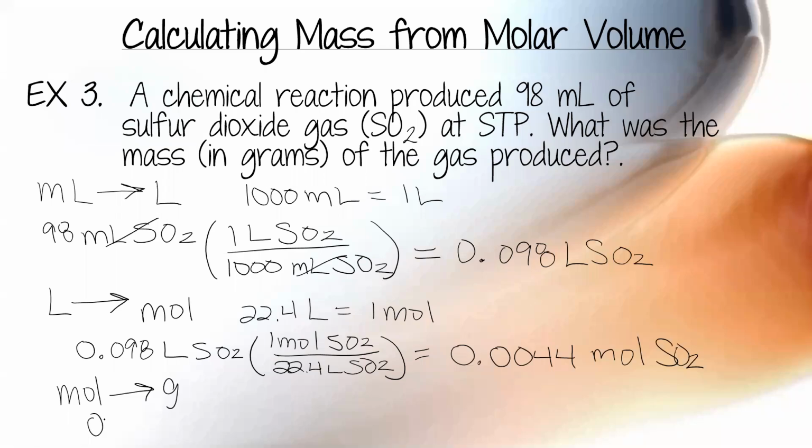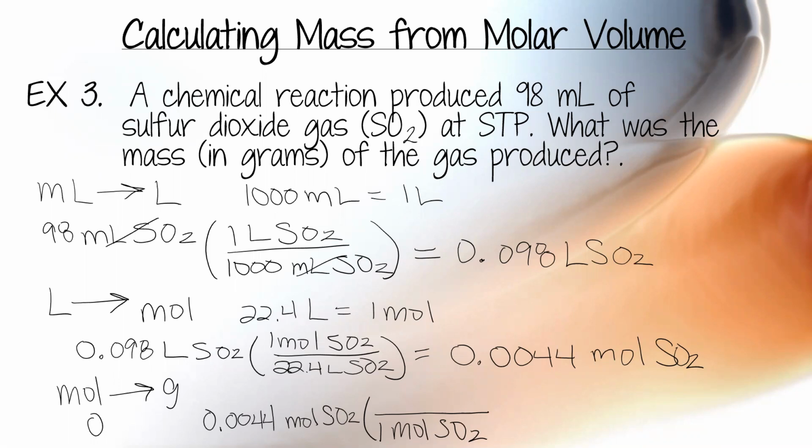Sorry about that. I zoomed in. I didn't even know it. Okay, let me write over here. 0.0044 moles of SO2. I need to have the molar mass of SO2 on the top, 1 mole of SO2 on the bottom. So how do I find the molar mass of SO2?